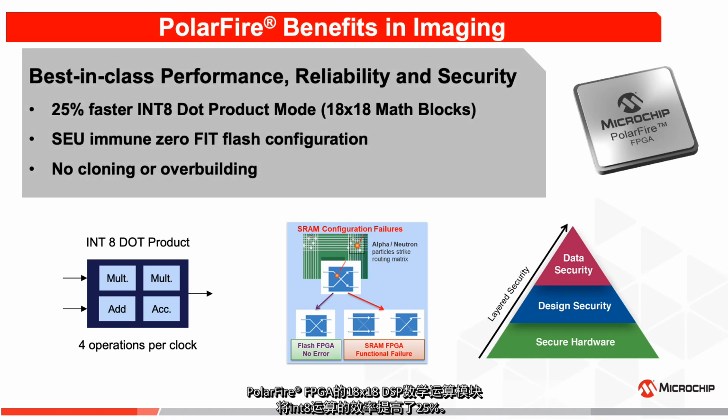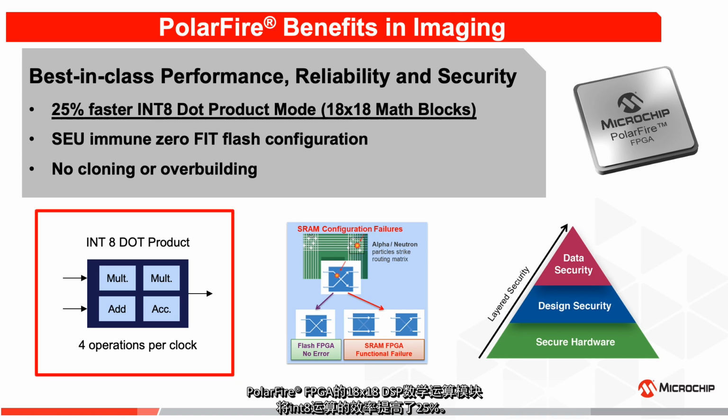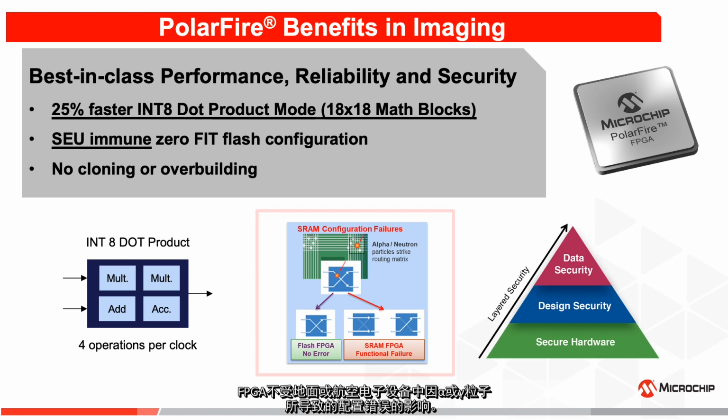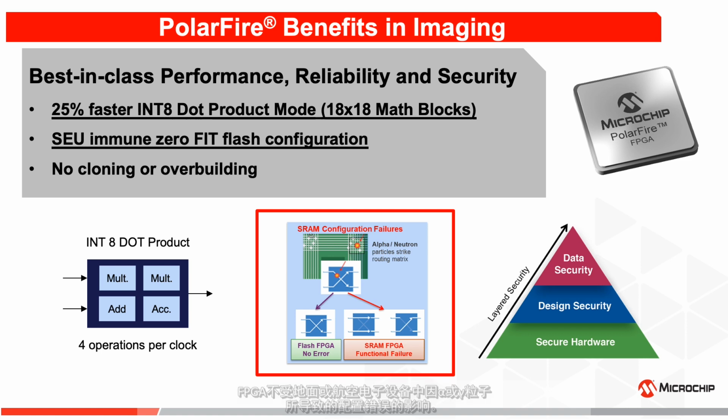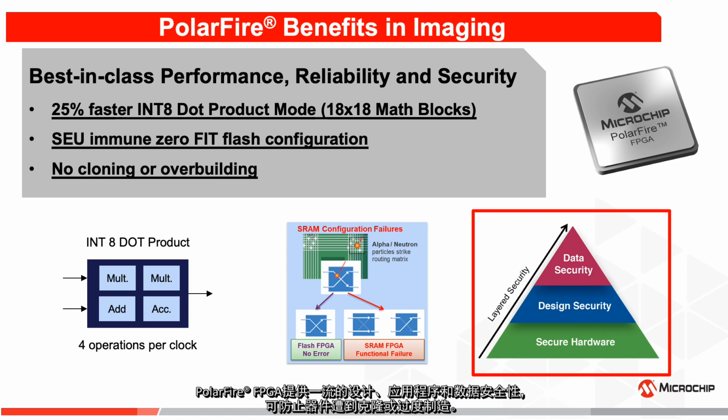PolarFire's 18 by 18 DSP math blocks offer a 25% higher efficiency for INT8 operation. The FPGA fabric is immune to configuration errors due to alpha or gamma particles in the ground and avionics levels. PolarFire provides best-in-class design, application, and data security to protect against device cloning and overbuilding.